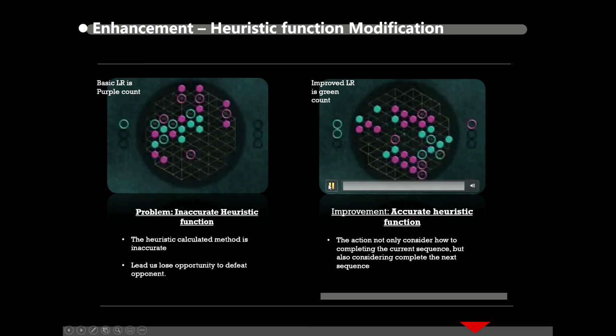Secondly, the inaccurate heuristic function made us lose opportunities to defeat opponents. However, when we applied a more accurate heuristic function, the action not only considered how to complete the current sequence, but also how to complete the next sequence.